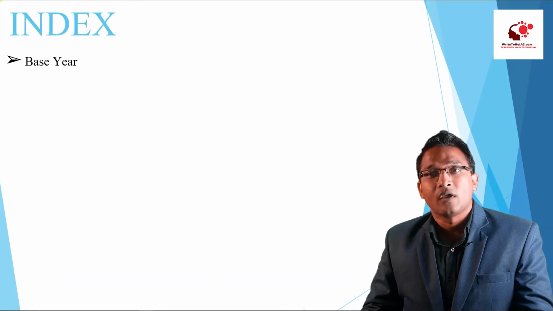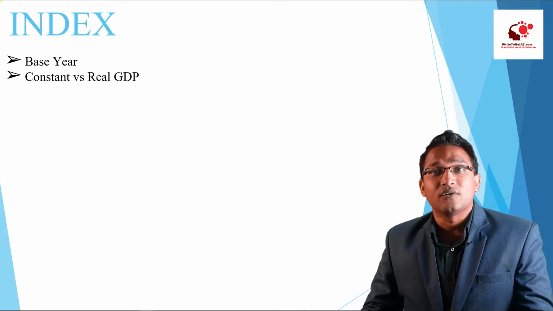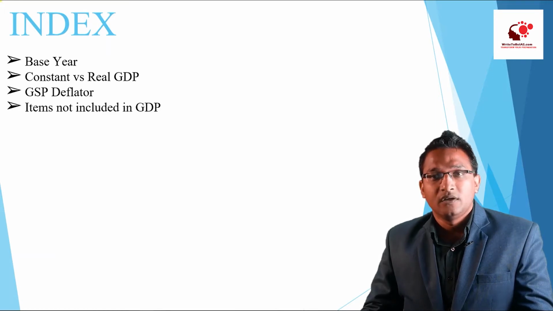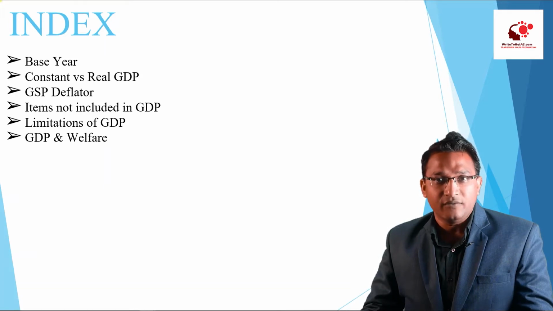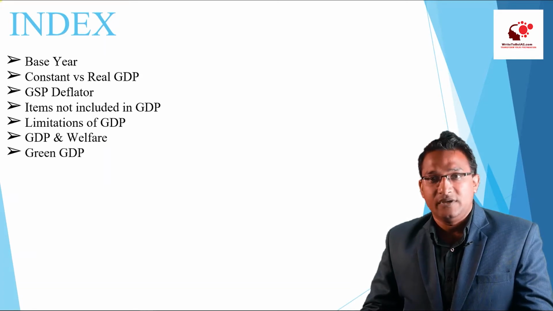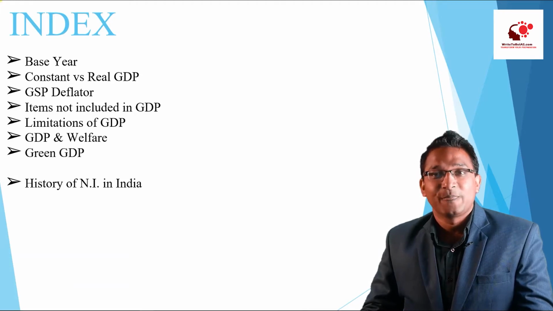Let us see. We will discuss the concept of base year as far as GDP is concerned, the concept of constant versus the real GDP deflator, items which are not included in the GDP, what are the limitations of GDP, the GDP and its relation with the welfare, green GDP, history of national income in India, right?